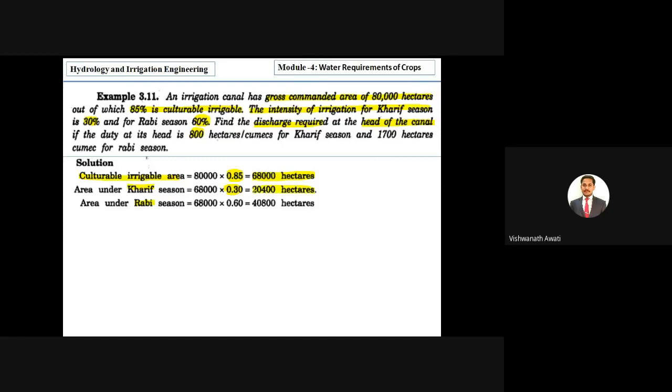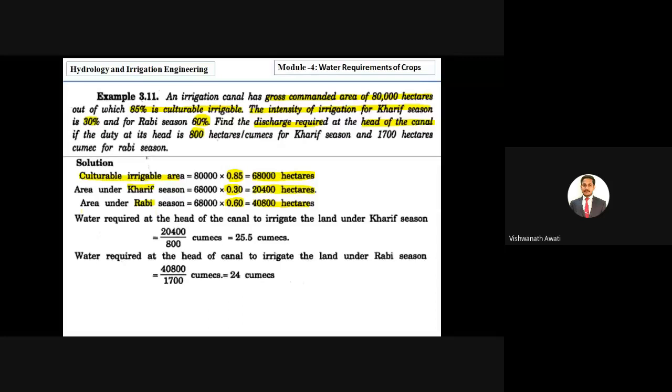Then the area under the Rabi season is 60% of the culturable irrigable area, so multiply by 0.6, and we get 40,800 hectares.